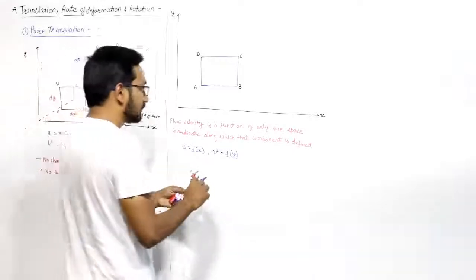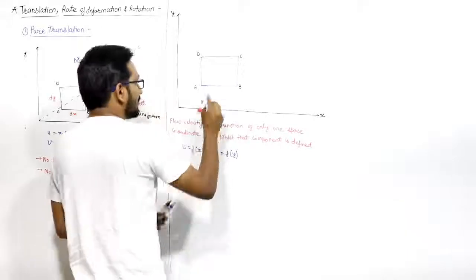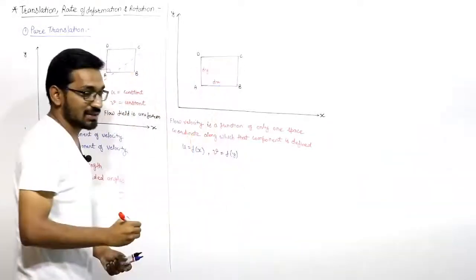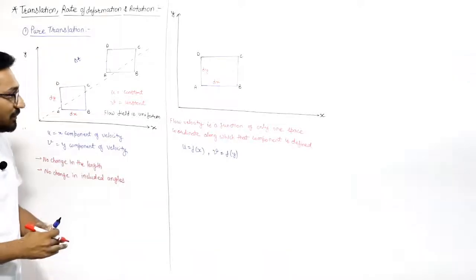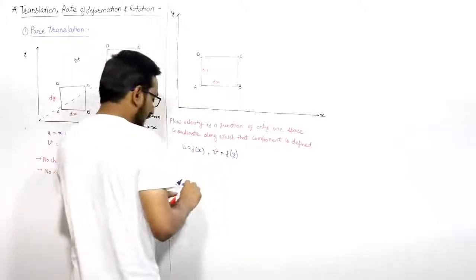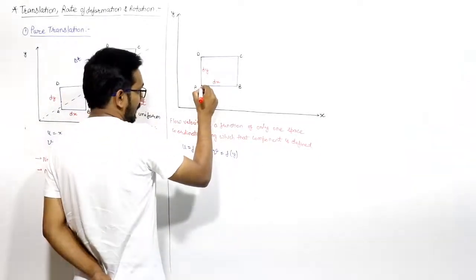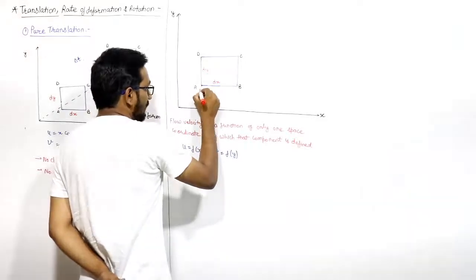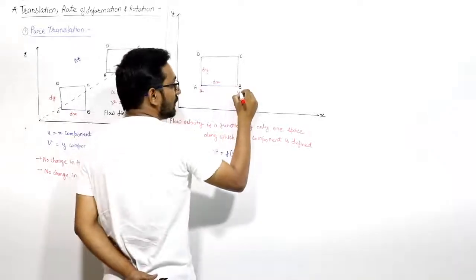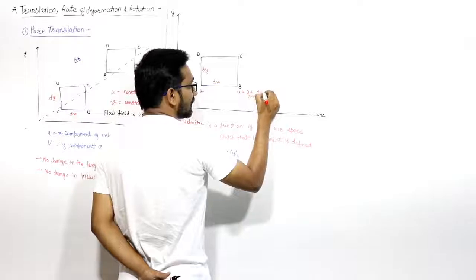Now what happens is, you may understand one thing. Let us say initially this length is dx, this length is dy, right? If in the x direction the velocities are changing, and the velocity of point A is u, then the velocity of point B will be u plus del u by del x into dx, right?